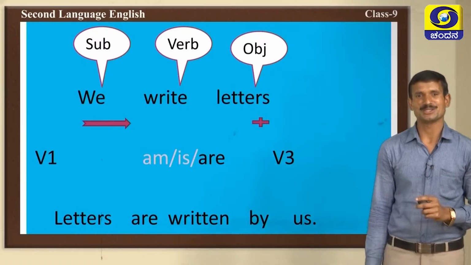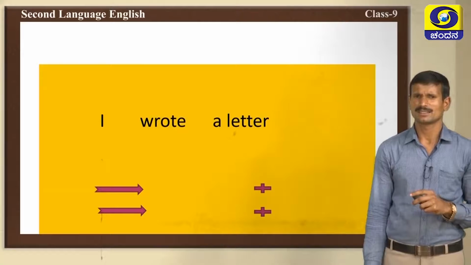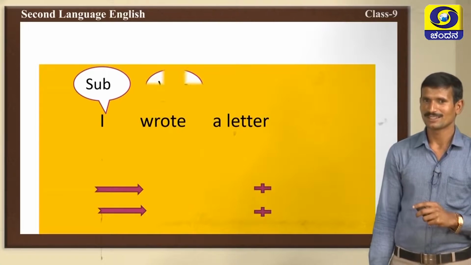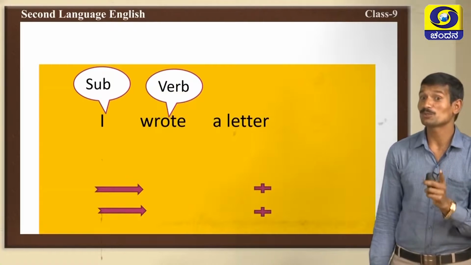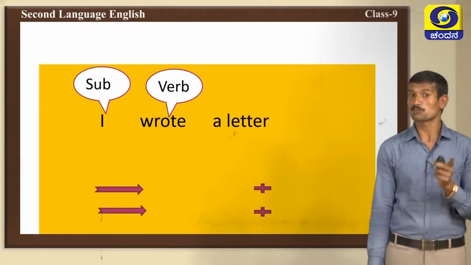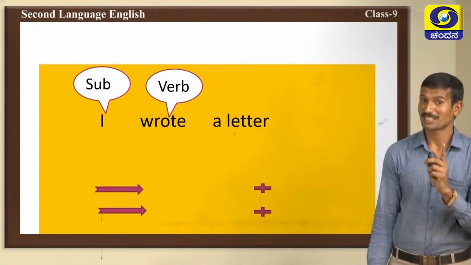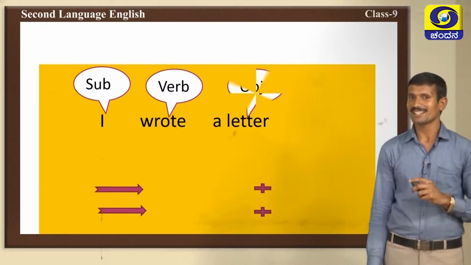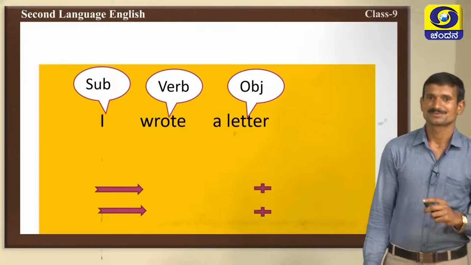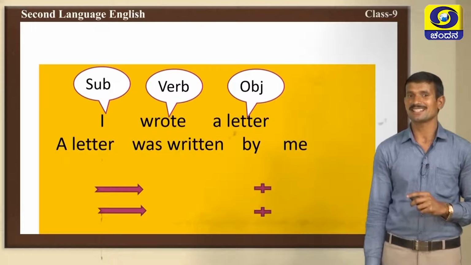Very good, follow this. Then, I wrote a letter. I is subject, wrote is a verb. Very good, wrote is a verb, but it is verb 2 form. Remember this, write is verb 1 form, wrote is verb 2 form. I wrote a letter. Letter is an object. Now, object into subject place. A letter is third person singular.